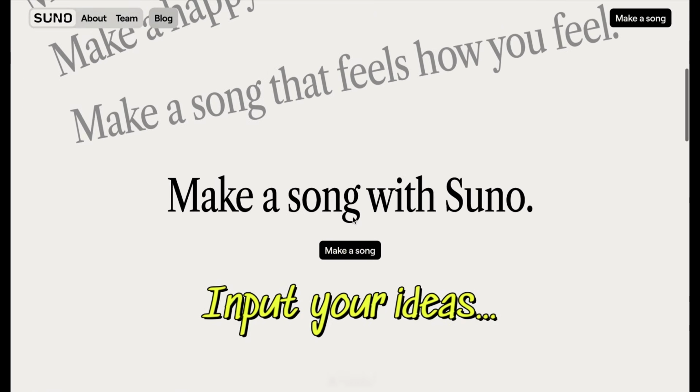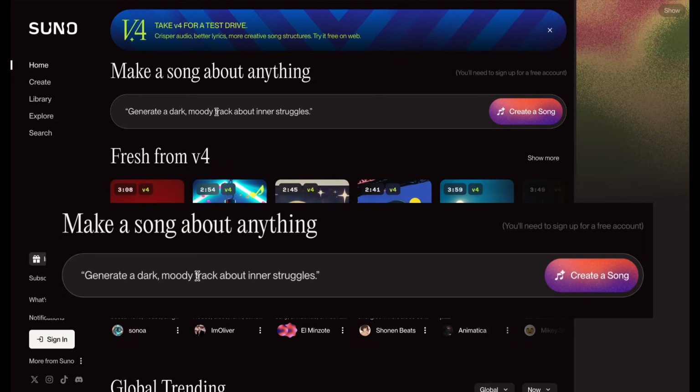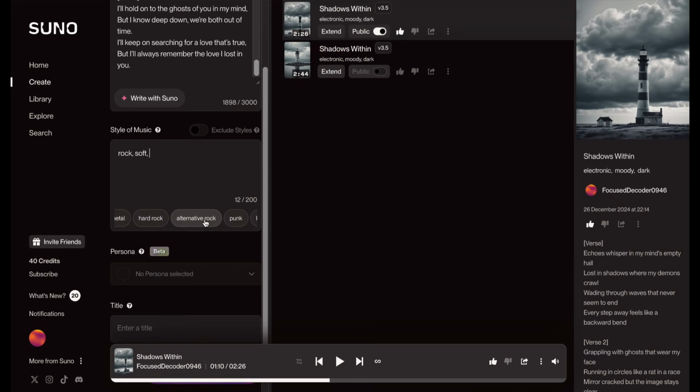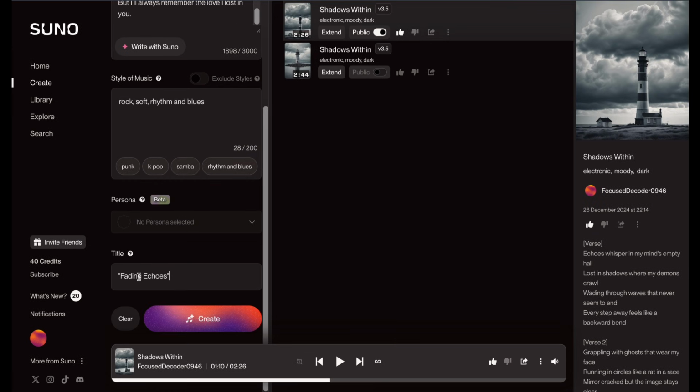Input your ideas. You can provide Sunno AI with a simple prompt. Whether you have full lyrics or just a general mood in mind, you can also customize your song style of music, pop, R&B, indie, etc., and even choose a song title. You can also choose to create instrumental songs without any lyrics.